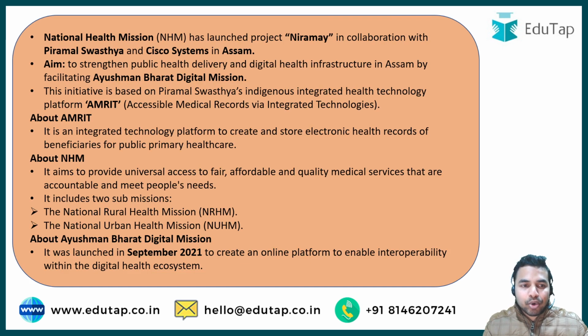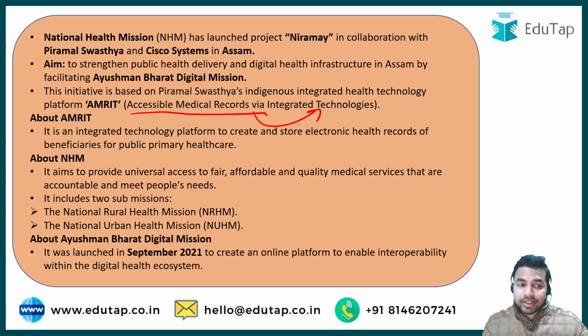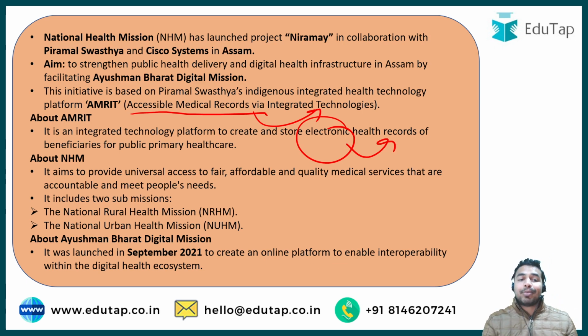And here you can see some more details. When we talk about Amrit, my dear learners, it stands for Accessible Medical Records via Integrated Technologies, and it is an integrated technology platform which creates and stores electronic health records of the beneficiaries for public primary healthcare. So that means with the help of Amrit, you can maintain the record of all these beneficiaries of public primary healthcare, and this record will be kept in an electronic manner. So here you can see that it is very much clear.